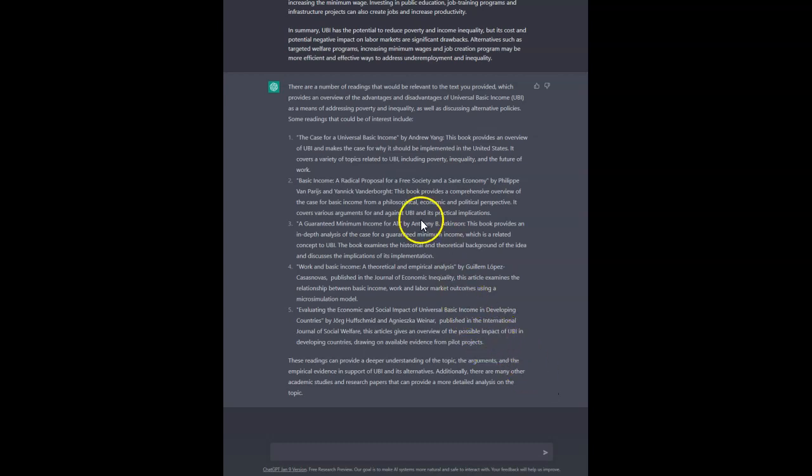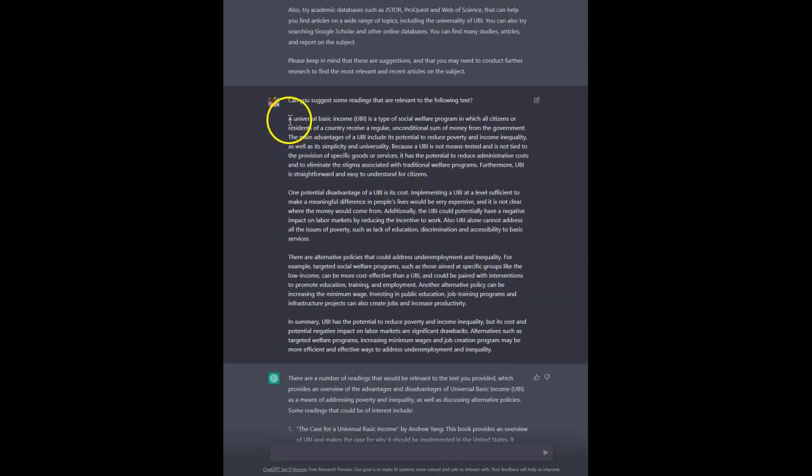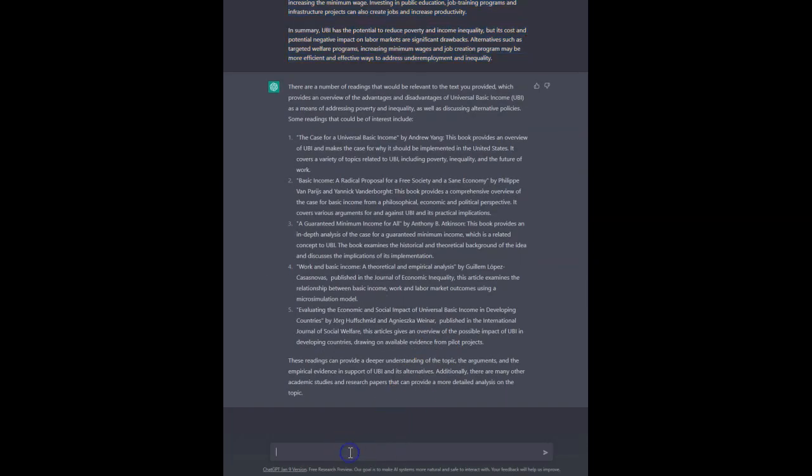So maybe I can take these readings and ask it to incorporate these readings into this original text here, and see if it can reference them. So I'm going to say, please insert the following readings into the text below. Maybe this might confuse it.